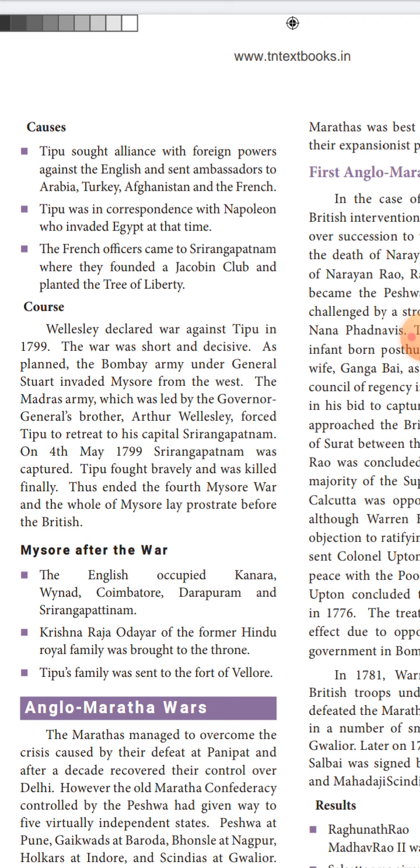Thus ended the fourth Anglo-Mysore War, and after Tipu Sultan's death, the whole of Mysore surrendered to the British. So this is the end of the fourth Anglo-Mysore War.